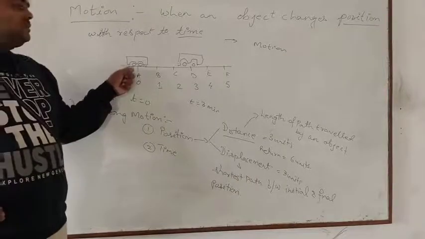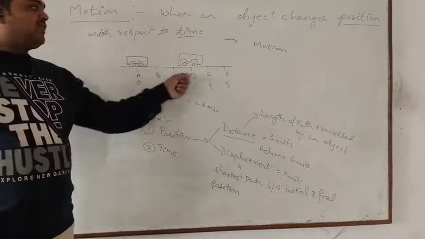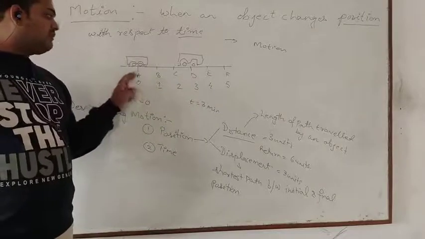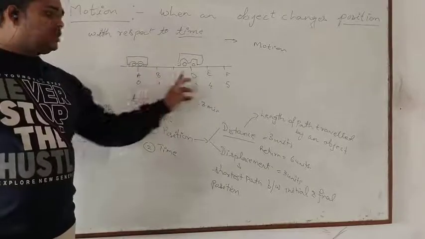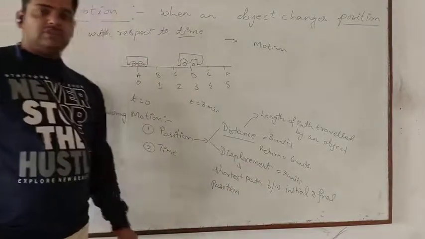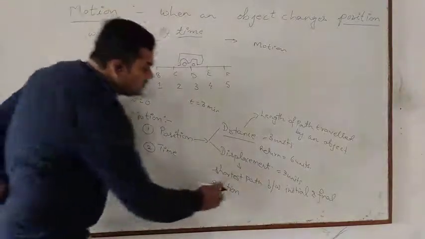So here my initial position is A and final position is D. So the shortest path between initial and final position is 3 units, along with the direction.